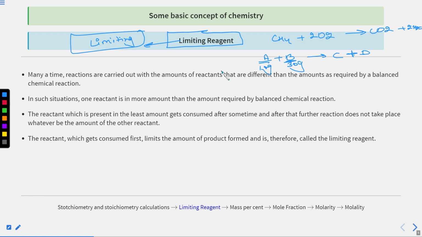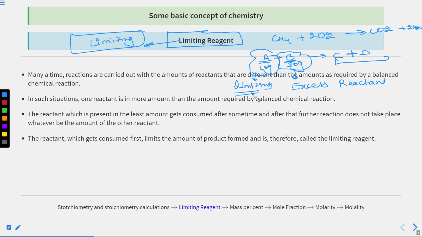If I am providing 10 gram A, then it will react with B in a sufficient amount, right? And then it will form products. But the remaining amount will be of B. So B will be the excess reactant or reagent, and A is finished up, so A will be the limiting reagent. Why is it named the limiting reagent? Because it limits the yield of product.